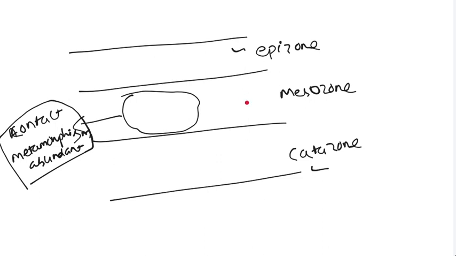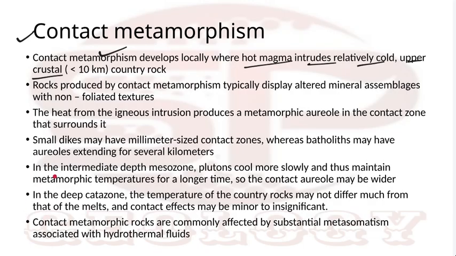So the mesozone is more suitable because the rock there has enough temperature that an igneous intrusion can easily convert it into metamorphic rock. That's why you most abundantly find contact metamorphic rock in the mesozone.